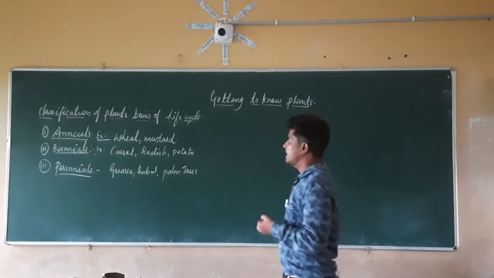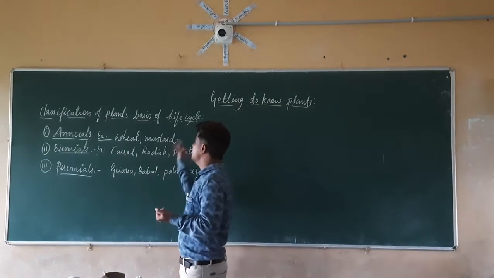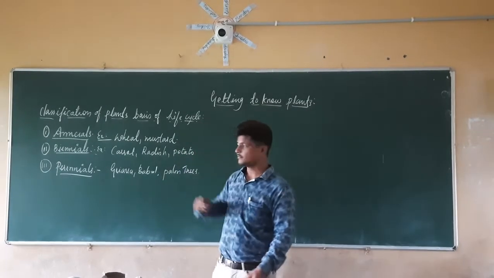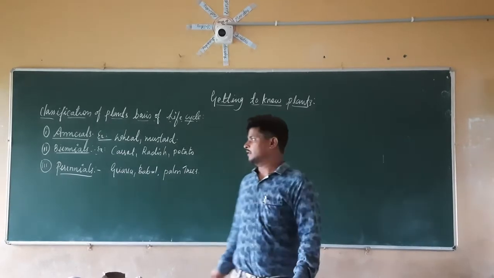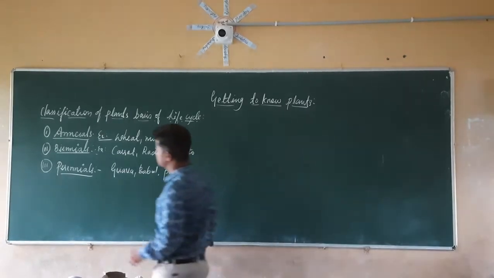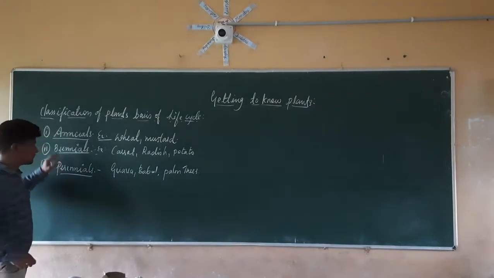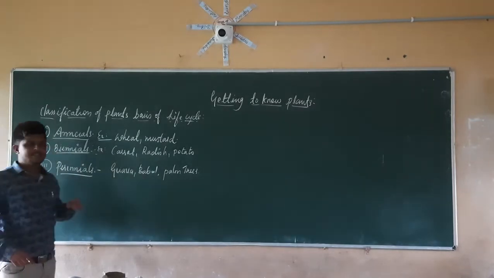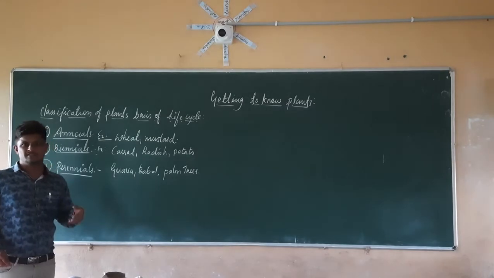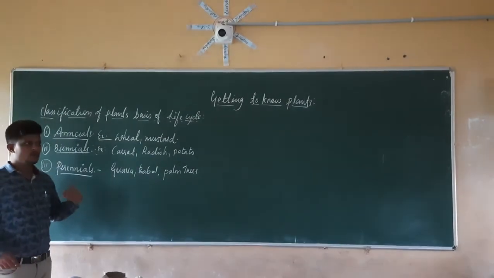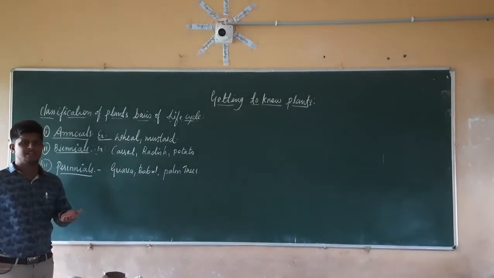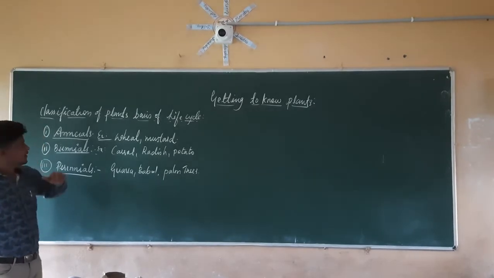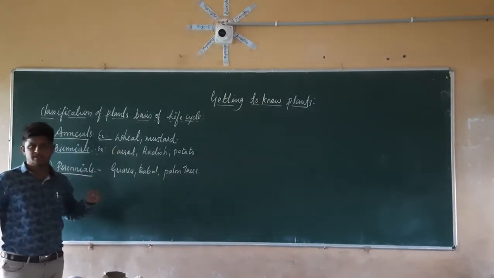Now we have another 3 types depending on the life cycle of the plant. The first one is annuals. What do we mean by annuals? They give yield for only one season. In one season, the life cycle is going to end. For example, wheat and mustard.